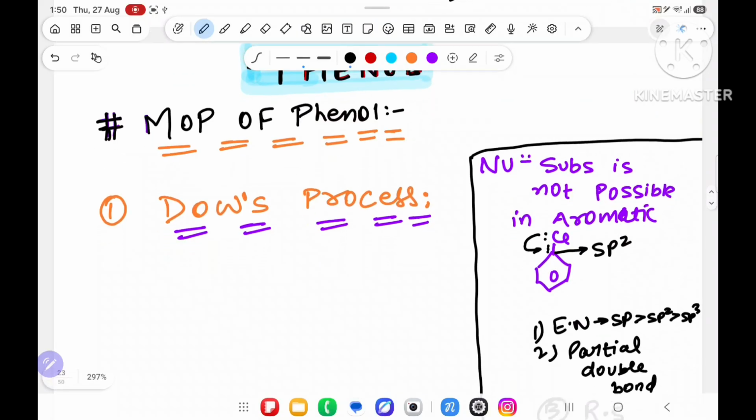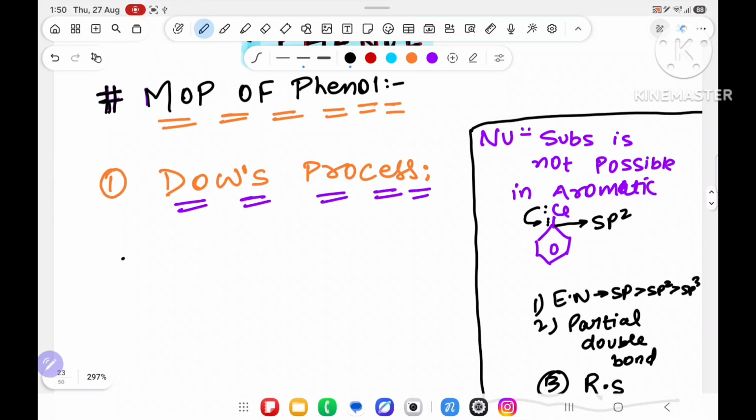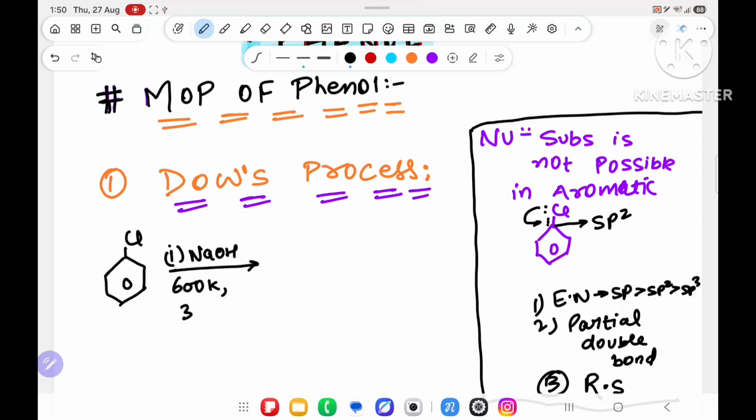Now over here, we will take chlorobenzene, and chlorobenzene will react with the first reagent, NaOH, at 600 Kelvin, 300 atm. So it will convert into sodium phenoxide, ONa.